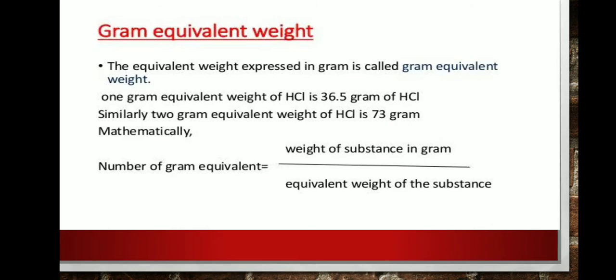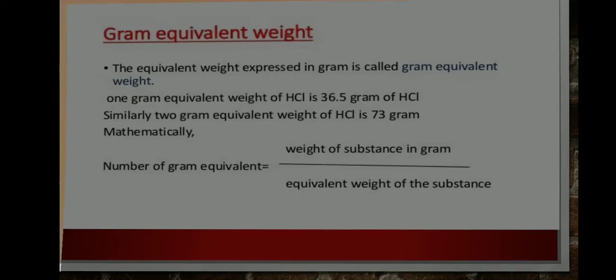Next question, gram equivalent weight. The equivalent weight expressed in grams is called gram equivalent weight. 1 gram equivalent weight of HCl is 36 grams of HCl. Similarly, 2 gram equivalent weight of HCl is 73 grams. Mathematically, number of gram equivalents equals weight of the substance in grams divided by equivalent weight of the substance.